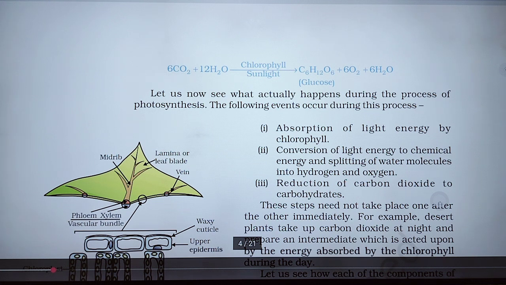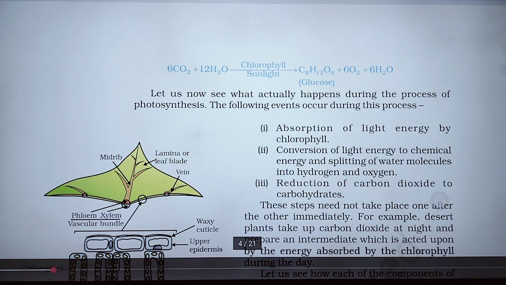It means during this process absorption of light takes place with the help of chlorophyll, and conversion of light energy to chemical energy, and splitting of water molecule into hydrogen and oxygen.